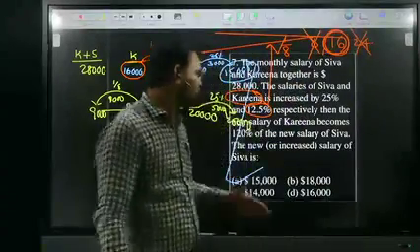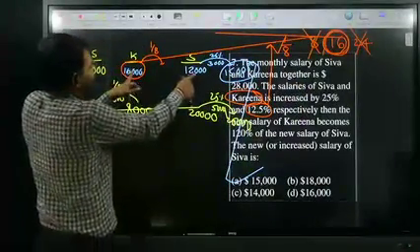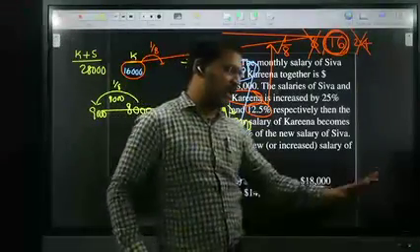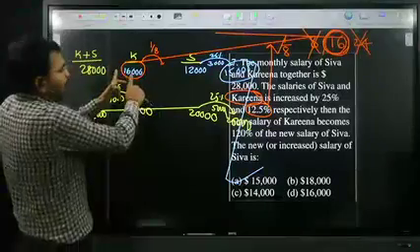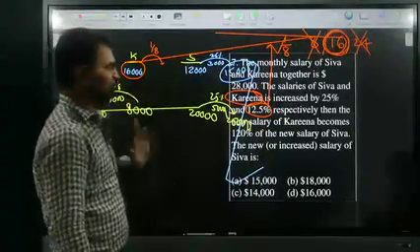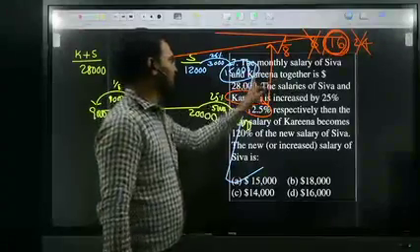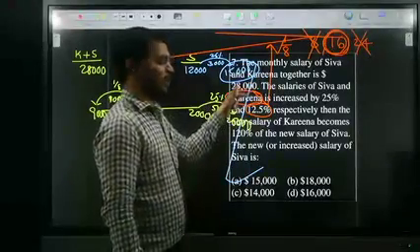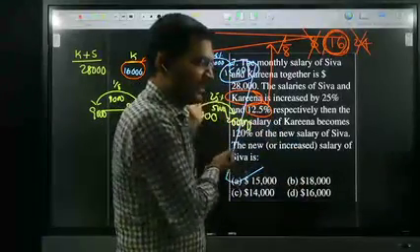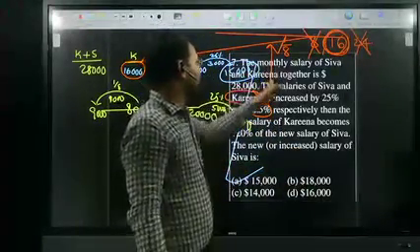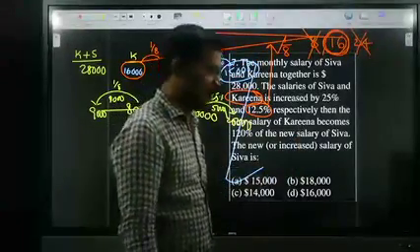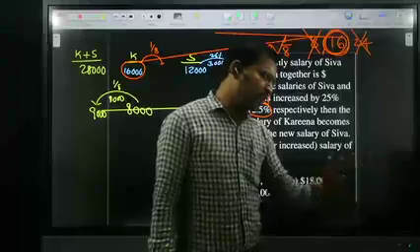Sapna, the 28 is before only. That is the reason: 12 and 16 make 28. Here I took that one only. Karina and Shiva's salaries together are 28,000 before increasing. That is before, not after. I said the same thing. So the original combined salary is 28,000. Are all of you okay? Both are multiples of 4.